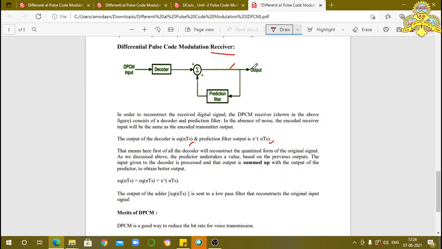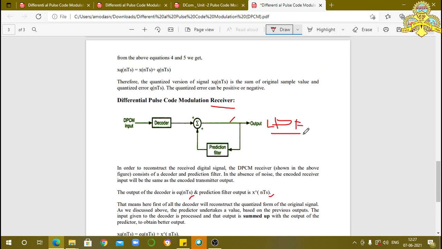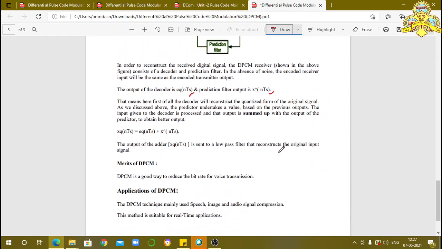That XQ of nTs is connected to a low pass filter. This low pass filter passes the low frequency signal, that is, only the modulating signals are passed by this low pass filter, and we have the actual modulating signal or original input signal at the output of the low pass filter. Like this, the coded signal is converted into the original modulating signal.